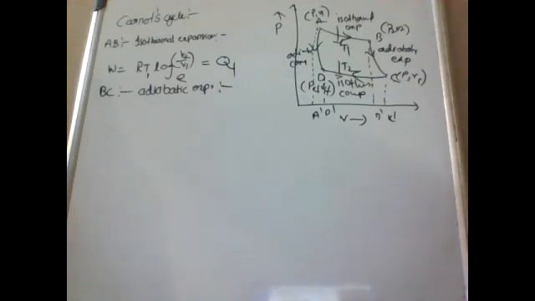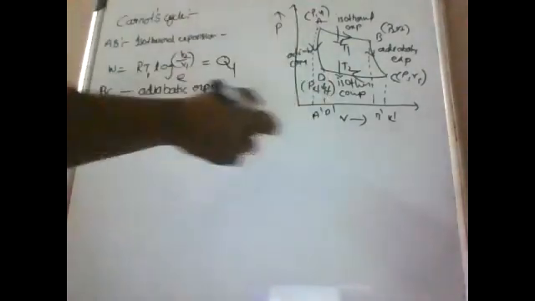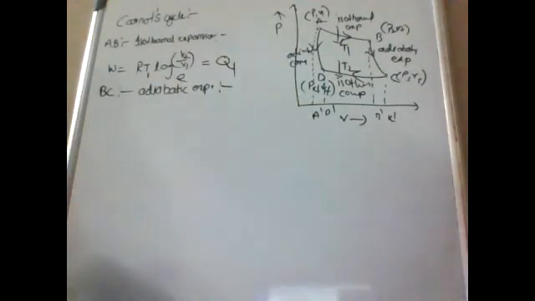So the piston is allowed to move further adiabatically till the temperature of the gas is the same as that of the sink temperature. Hence, the gas does external work at the expense of internal energy. The expansion is shown by the curve B to C.